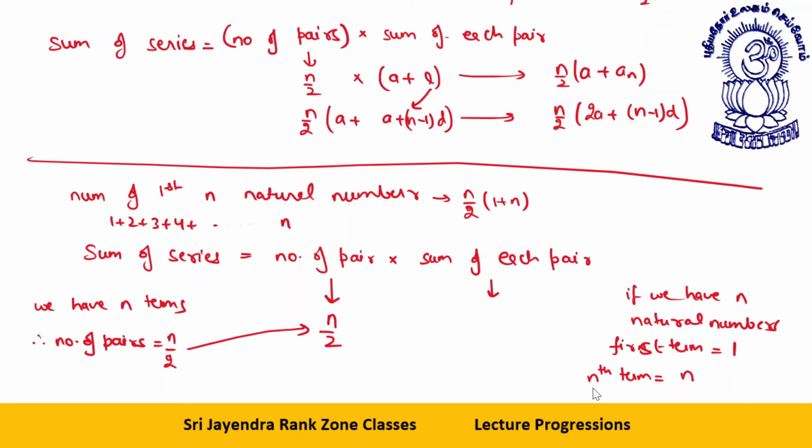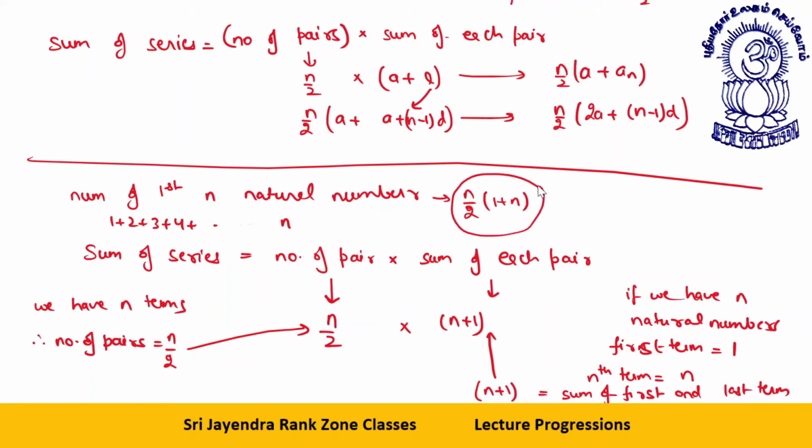So sum of first term and last term is equal to n plus 1. So this will come over here multiplied by n plus 1. So you get the formula n by 2 into n plus 1, or you can say 1 plus n. This is how your formula works. So you have sum of first n natural numbers is n by 2 into 1 plus n.